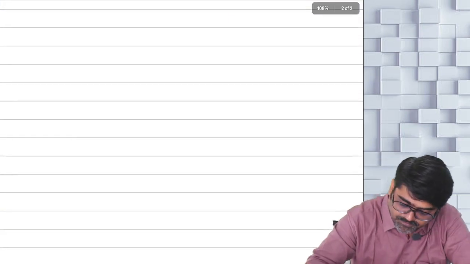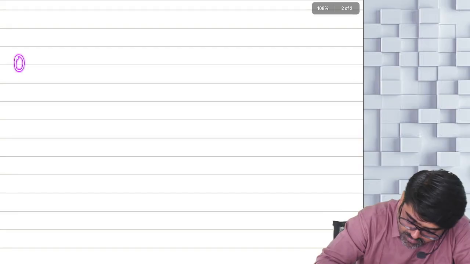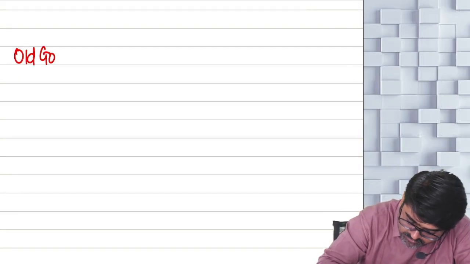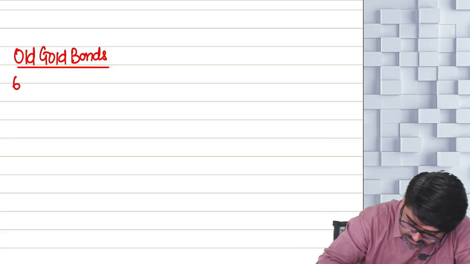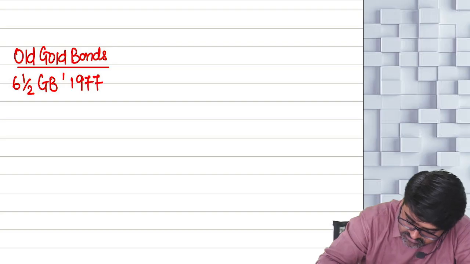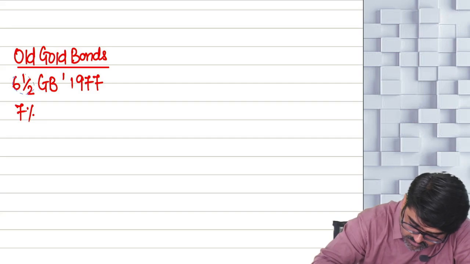So now I am writing old gold bonds. Old gold bonds, meaning 6.5% gold bonds issued in 1977, and 7% gold bonds, 6.5%.